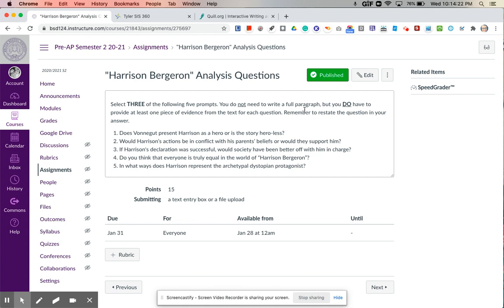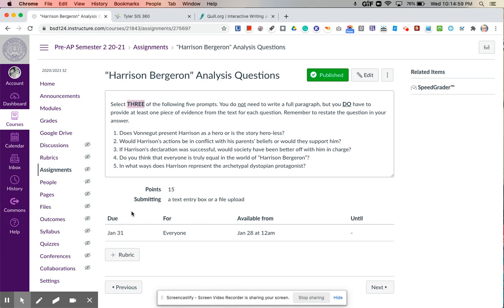Number 3, if Harrison's declaration as emperor was successful, would society have been better off with him in charge? So do you think that he would have made society better or worse, or would it have stayed the same? And provide evidence from the text that leads you to make that inference. Number 4, do you think that everyone is truly equal in the world of Harrison Bergeron? Okay, again, you can say that you do think that or you don't think that. You need to provide evidence. And finally, in what ways does Harrison represent the archetypal dystopian protagonist? So you'll kind of need to use your notes and then also incorporate evidence from the text if you choose to do number 5. So again, you are selecting 3 of these.